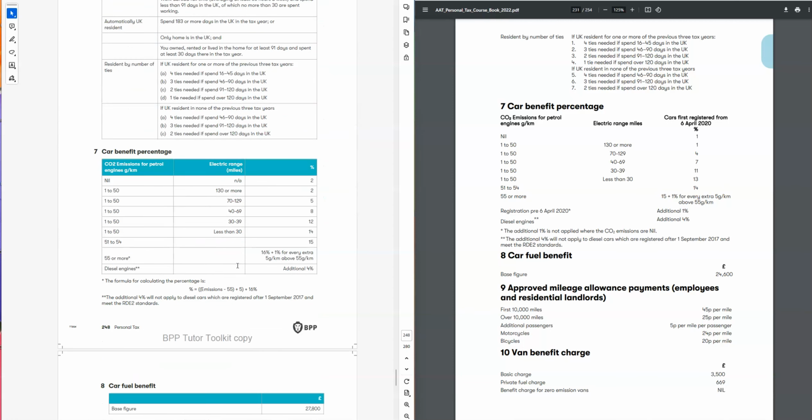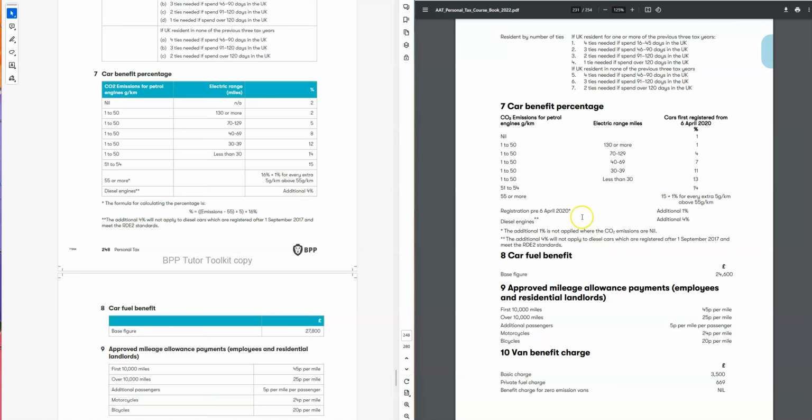And we go for the car benefit, and we can see the car benefit we have here, 1 to 50, 130 or more, 1%. It was 1% if we have 130 or more, and now it is 2%. So they increase the car benefit. Before it was 4%, now it is 5% for 70 to 129 miles. So we need to be very careful for that one. Again, this information will be available on your exam. So normally always we divide by 5 and emission minus 55, and it's the same structure, we always do that.